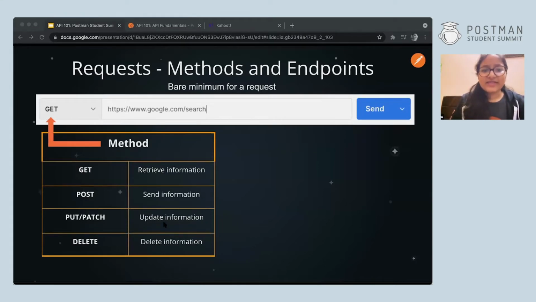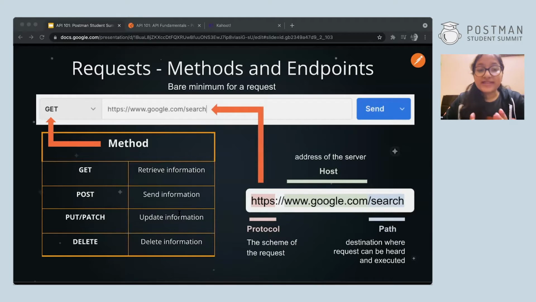The second thing while making requests was address or endpoints. Endpoint is where your message for the API is delivered, and the path is where your request can be heard. Now, what do I mean? Let's take this example. In this example, google.com is our endpoint. Whatever request we make will be sent to Google. The path in this example is search. So if I were to make a GET request with this endpoint and the path, that is google.com/search, I would be getting back the search page of Google.